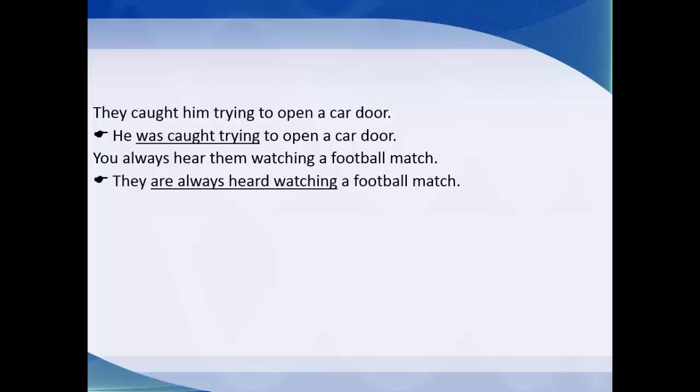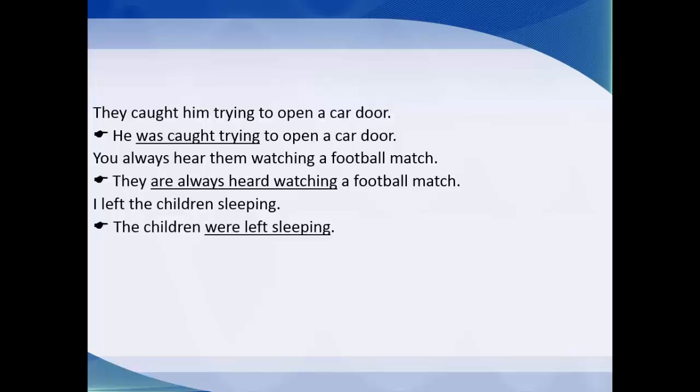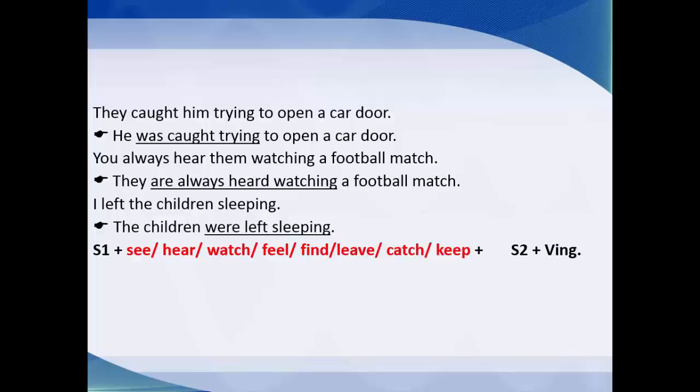I can say they are always heard watching a football match. When I say I left the children sleeping, what is the passive of the sentence? It's the children were left sleeping. So this is the structure of such sentences.